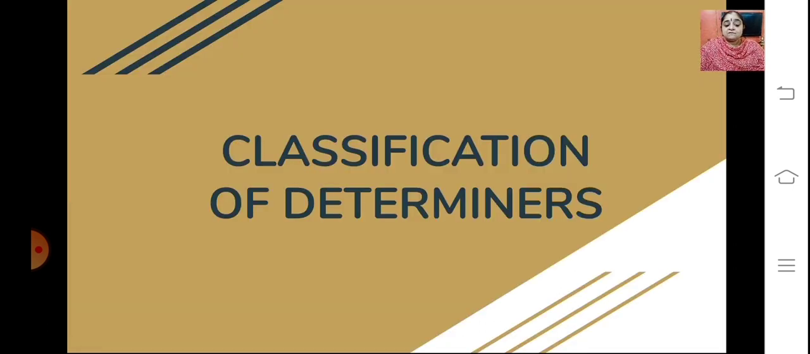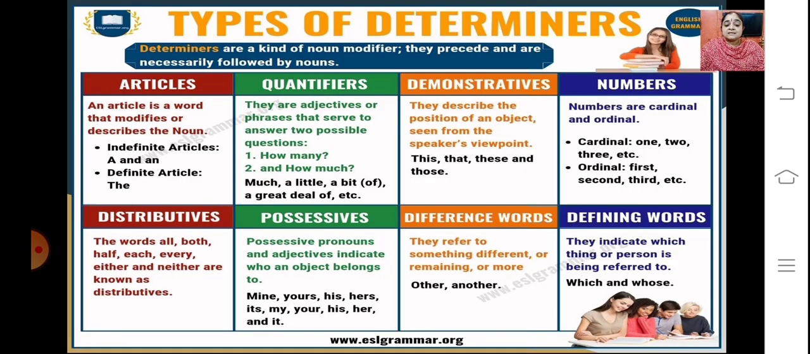So now let's see what are the different classifications of determiners. You can see this table out here. There are the different types of determiners mentioned here. You have articles, you have quantifiers, demonstratives, numbers, distributives, you have possessives, difference words, defining words. So these are all the different types of determiners.